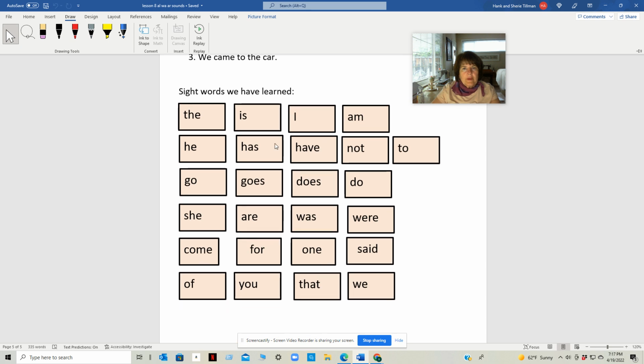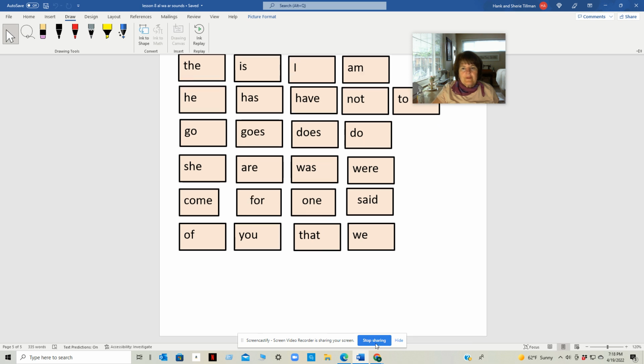Here are the sight words that we have learned. The, is, I, am, he, has, have, not, to, go, goes, does, do, she, are, was, were, come, for, one, said, of, you, that, we. That's it for this lesson.